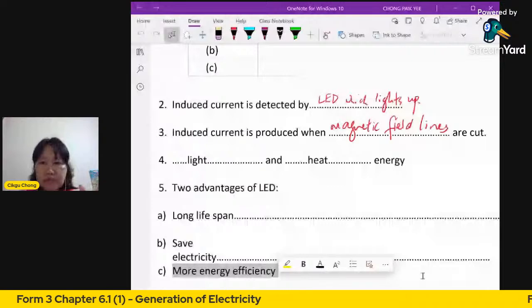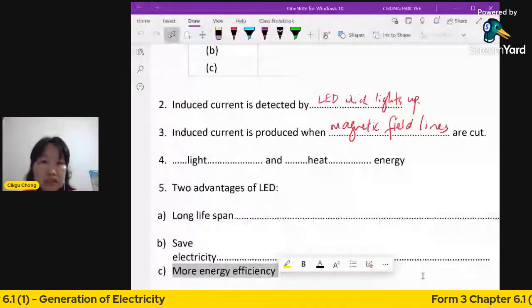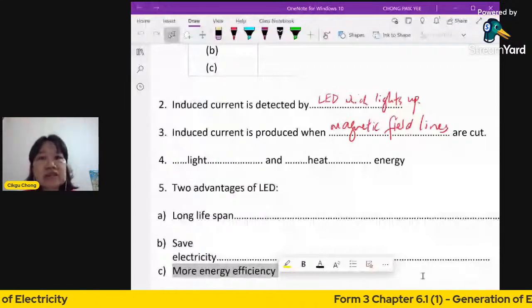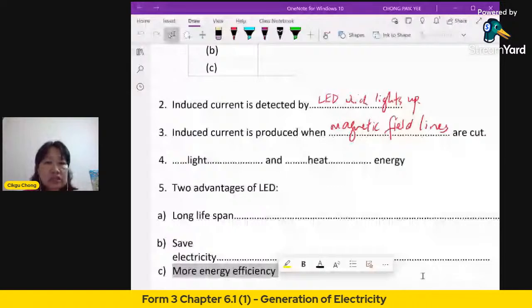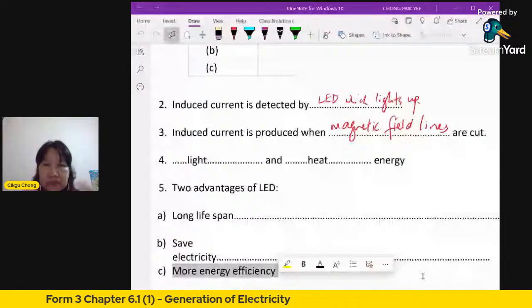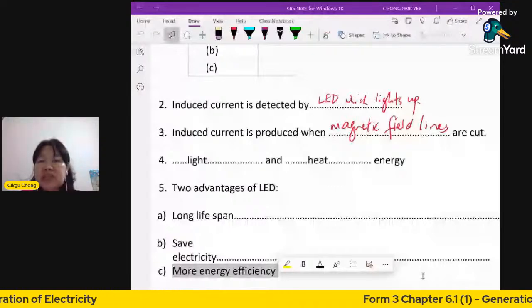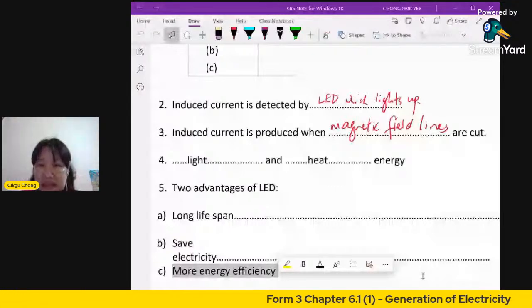We want light. We are not talking about a radiator. Radiator, of course, you want heat. We do not want the light. So this is important now. We need to know that LED is more efficient. It converts more of the electricity into light, not into heat. So it's not going to be very hot.